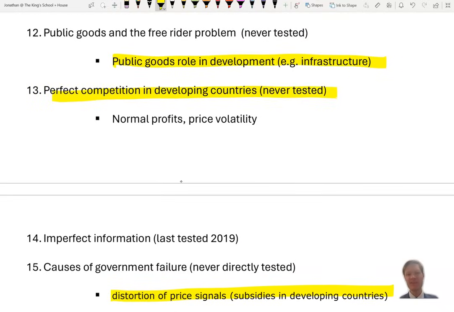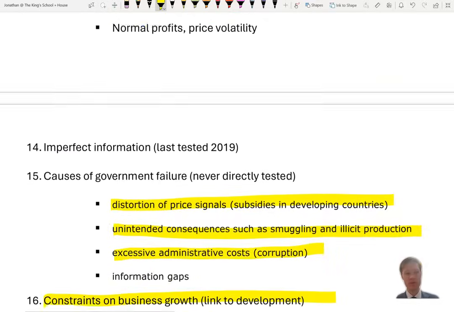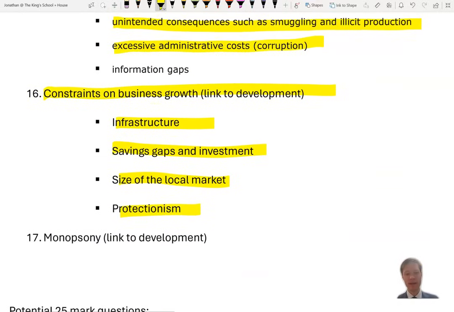I had an idea that possibly perfect competition could be linked to development, and the fact that firms in commodity markets might be making normal profits and have price volatility. So you could maybe evaluate that as well. And finally, monopsony: large international firms may be buying up local commodities like cocoa and therefore lowering the price for agricultural exporters as well. There are a few examples.